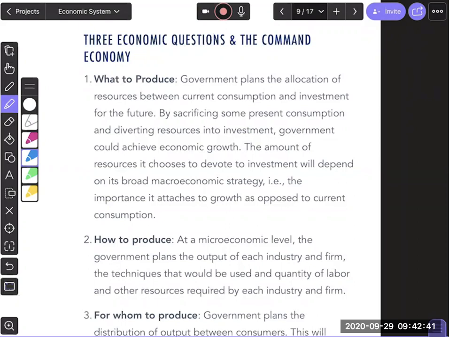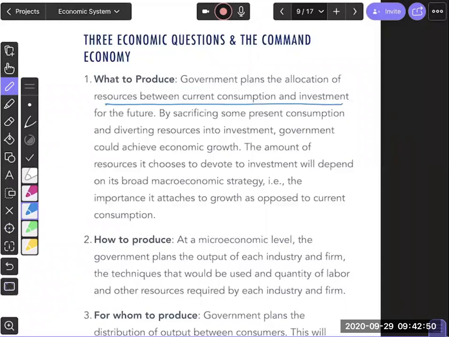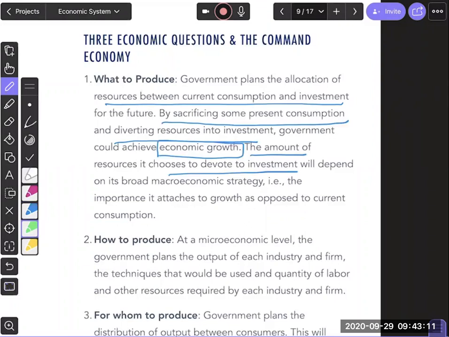Yes, Bilal, this is completely opposite of the free market economy. So the government is planning the allocation of resources between current consumption and investment, and by sacrificing some current consumption and diverting resources into investment, the government is achieving economic growth. So the government is deciding whether to produce more capital or consumer goods. And the amount of resources they choose to devote to investment, so how much capital goods we buy, depends on the government's macroeconomic strategy.